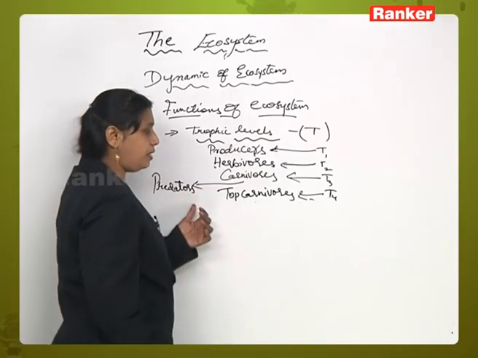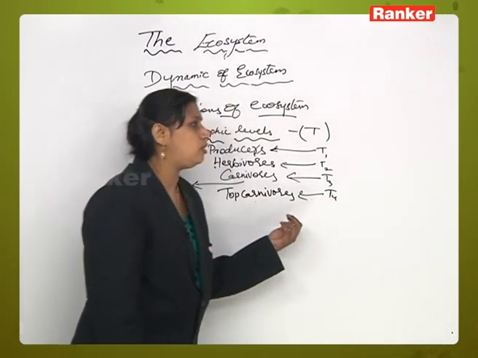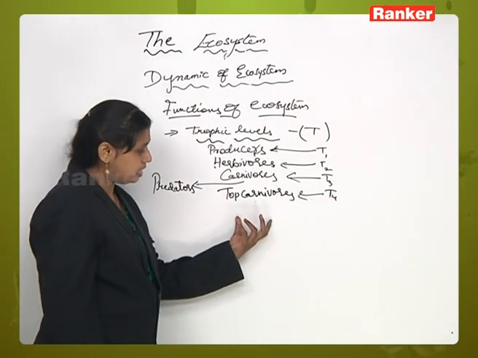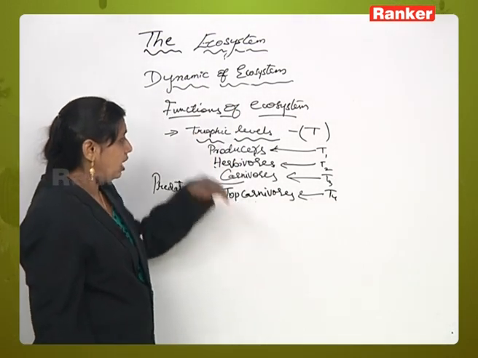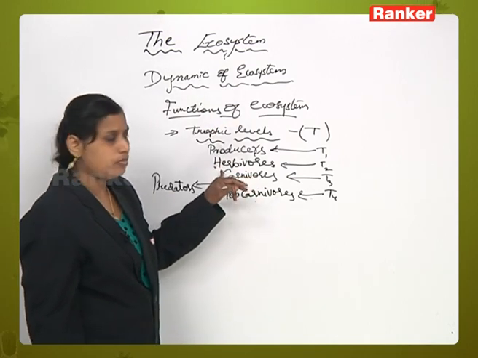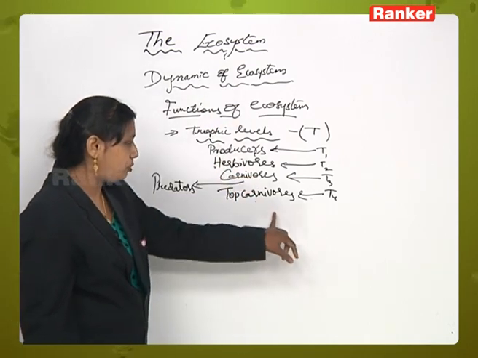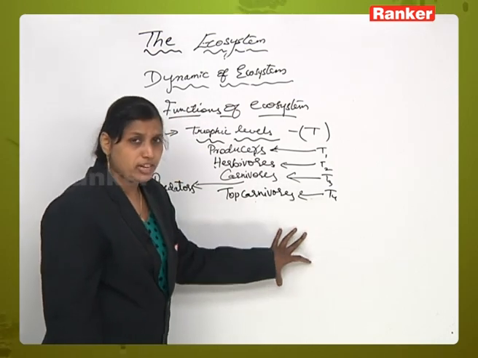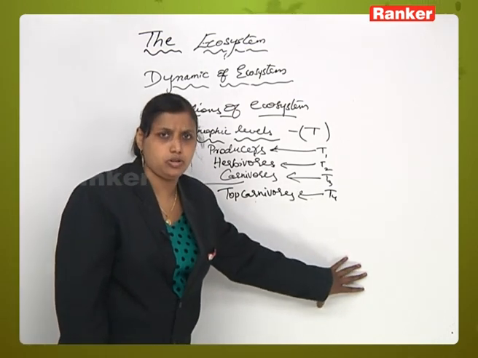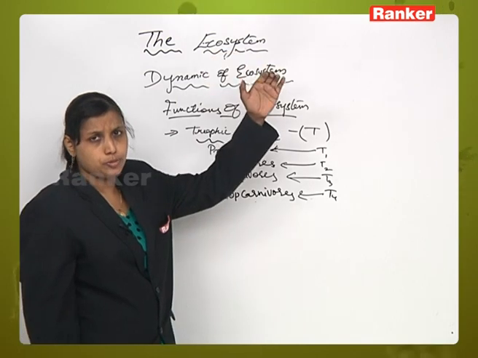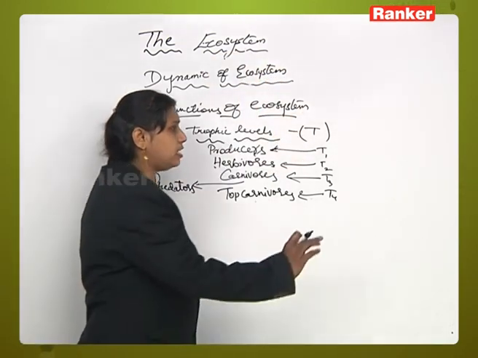Next to the predators you have top carnivores, and top carnivores are those layers which depend on all the above three levels, herbivores and carnivores, for food material, and which are not further eaten or killed by any other organism. They occupy the topmost position in the trophic level. These are decomposer forms.